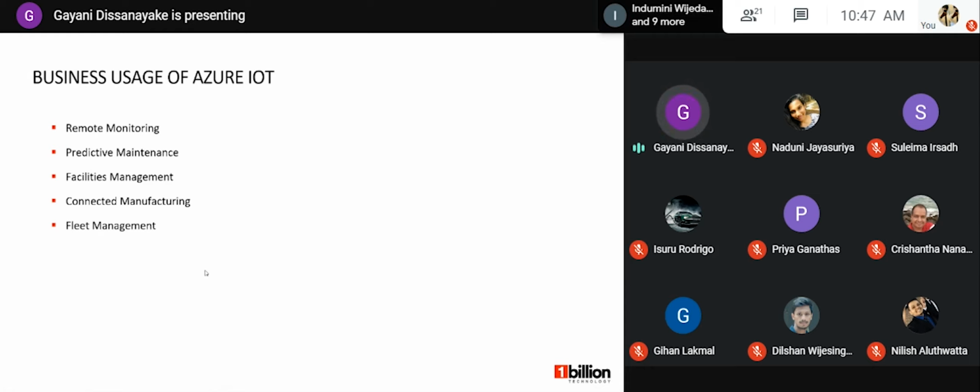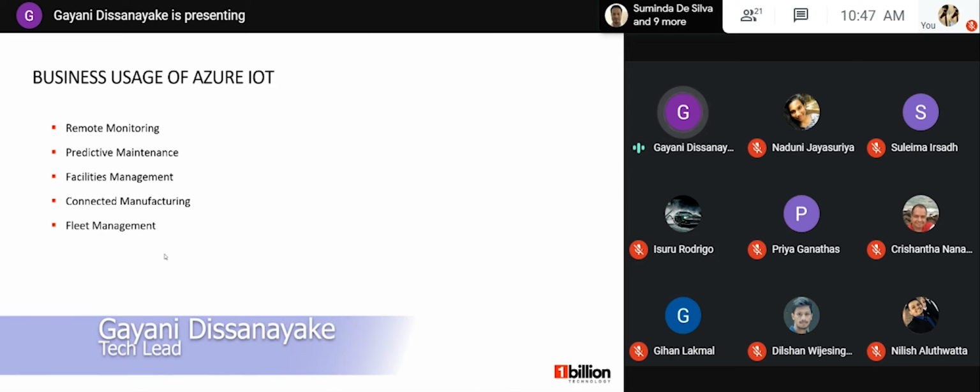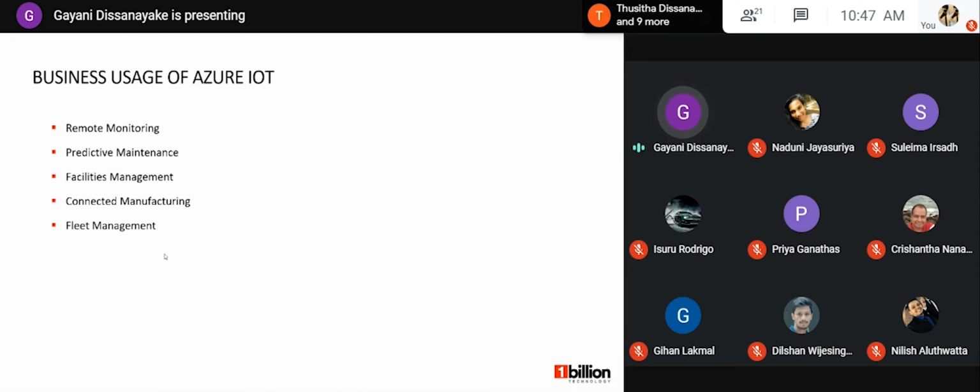It's about business usage of Azure IoT. We can use Azure IoT for different purposes. The first one is remote monitoring. That is the foundation for all IoT solutions. The sensors embedded in the devices send continuous telemetries to the cloud, and we can use those telemetries for monitoring a specific tool, a space, or a particular thing.